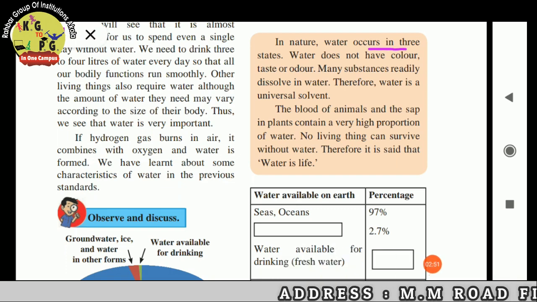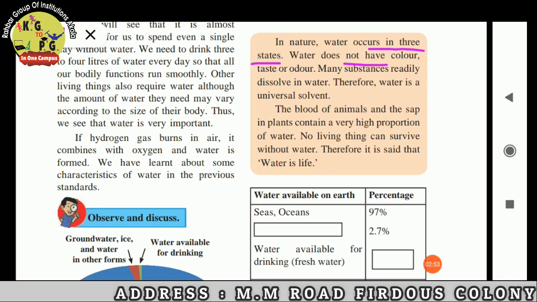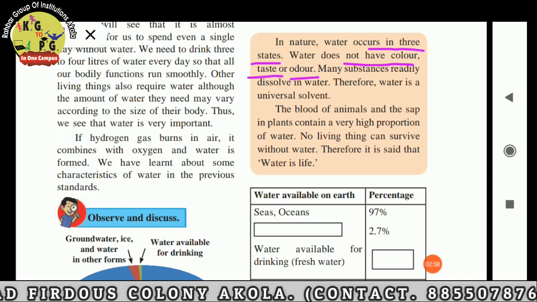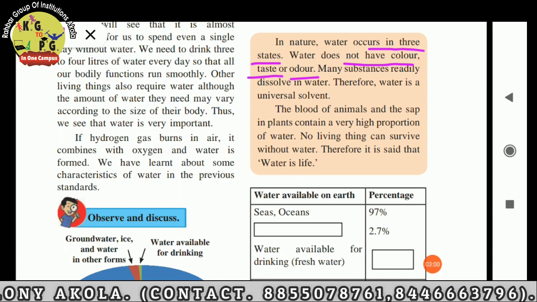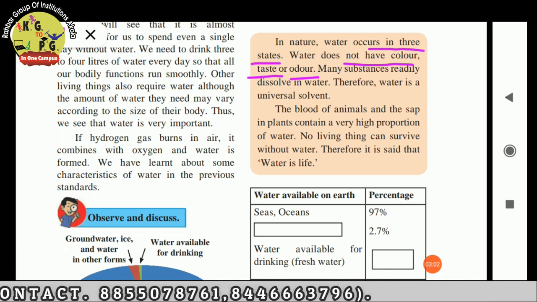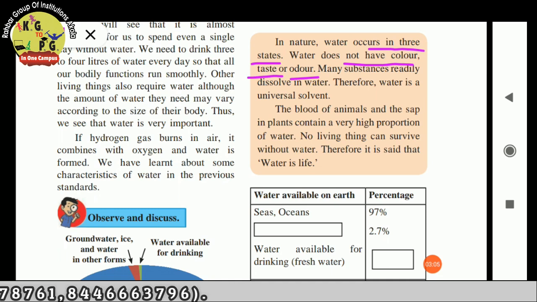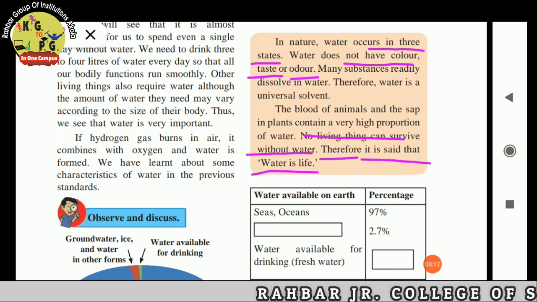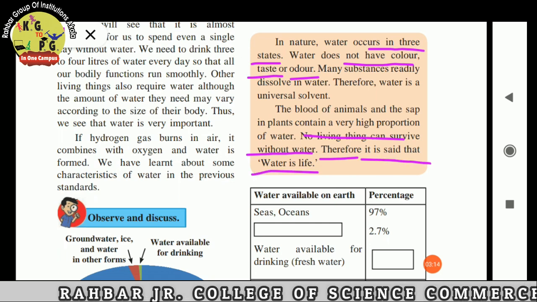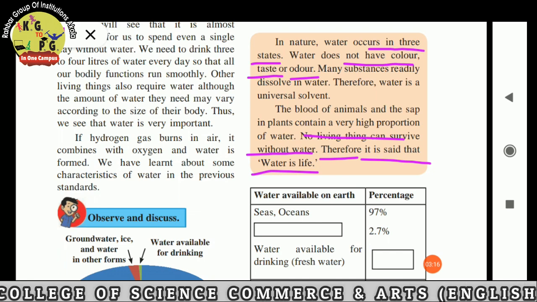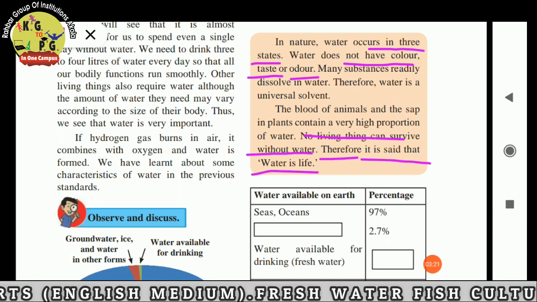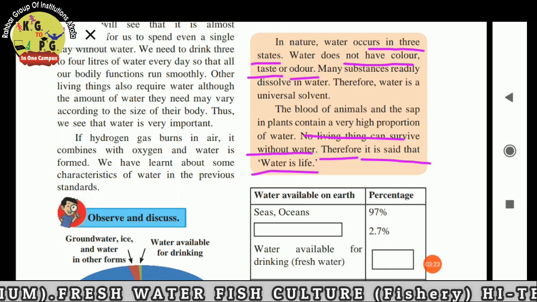Water occurs in 3 states. It does not have color, taste or odor. Odor means smell. It does not have any smell, and it is a universal solvent because substances easily dissolve in water. No living things can survive without water. Therefore, it is said that water is life. We cannot live without water. It is very useful and very important for us.